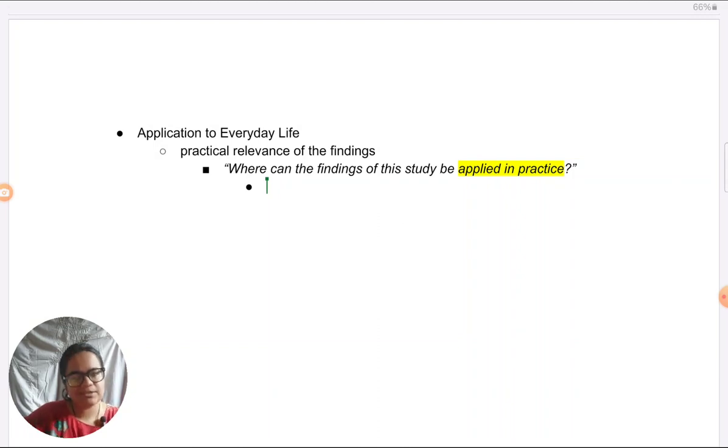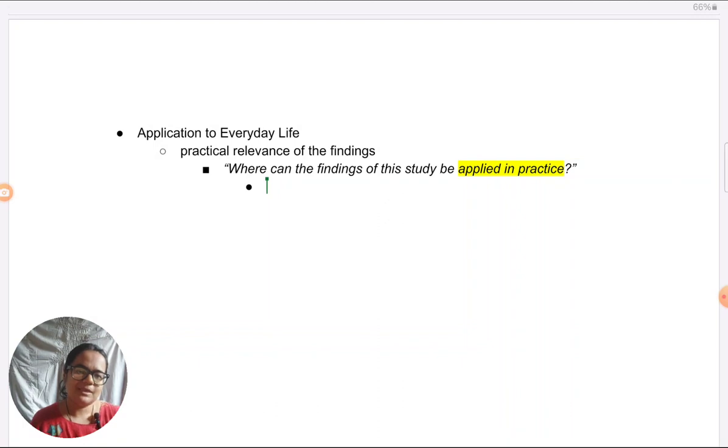You're not to suggest something destructive, like something which can harm others. Generally, that's not application because, of course, psychologists won't be using the findings of a study in a way to cause harm in society. If that is the sort of application which you suggest, it will be downmarked. You won't score anything for it. What would make you feel that a psychologist would use some finding to cause harm? It doesn't make sense. You have to think about how a psychologist would actually use it in real terms.